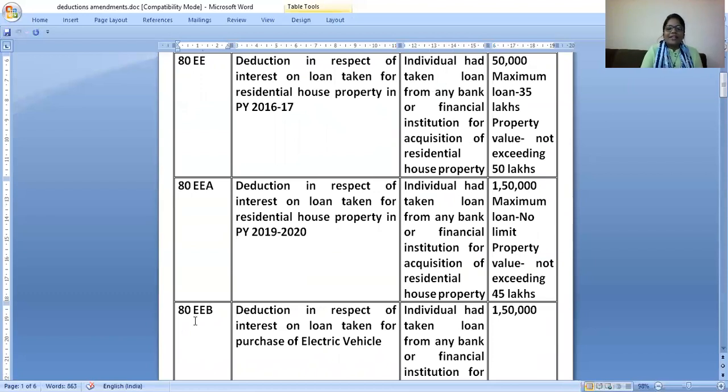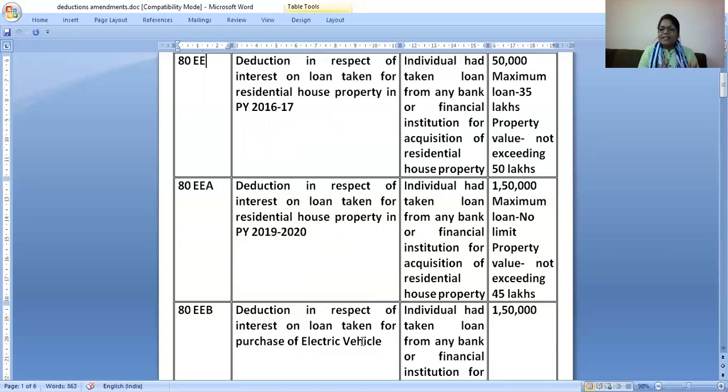Okay, a very interesting one. We want to save the pollution and environment. So section 80EEB: deduction in respect of interest on a loan taken for purchase of an electric vehicle. Now the electric vehicle definition is a big one, given in your material, but it is a vehicle which operates on a battery. So many two-wheelers and a small four-wheeler Reva car are coming which operate on a battery.